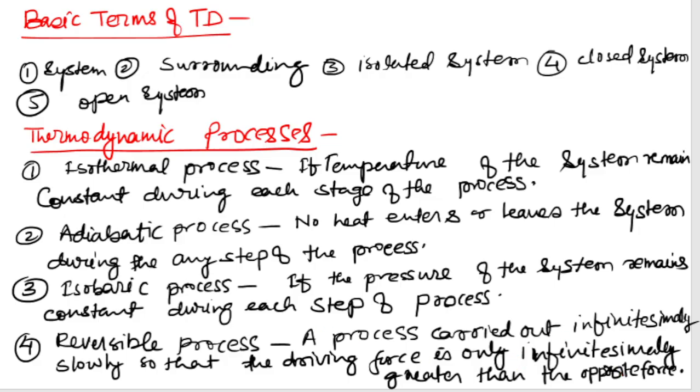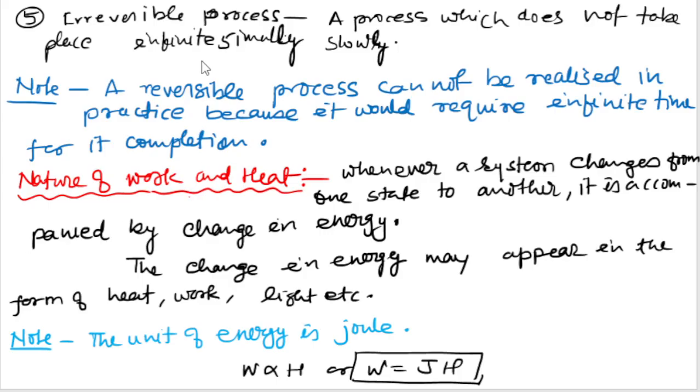Now talk about irreversible process. So irreversible process, a process which does not take place infinitesimally slowly. That means this irreversible process does not take much time, but a reversible process, to reverse the process, will take too much time.